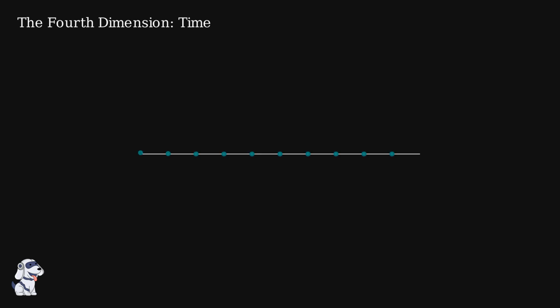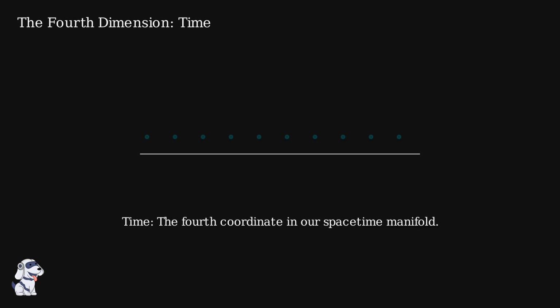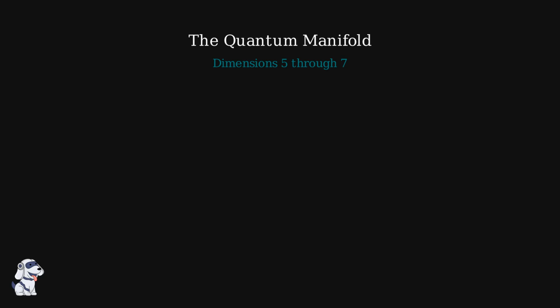Think of time-lapse cinematography. By capturing moments over a duration, we see light trails, the path of existence through the 4th dimension. In this space-time manifold, every event is a point in a 4-dimensional grid, combining where and when into a unified structure. We move beyond our observable reality into the quantum manifold. These are dimensions 5 through 7.